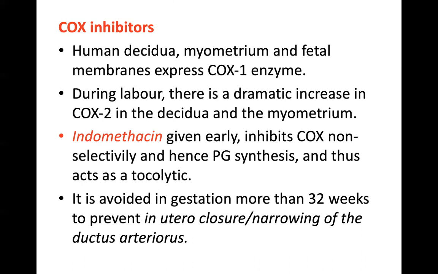The COX inhibitor indomethacin, if given orally, inhibits COX non-selectively and hence prostaglandin synthesis, and acts as a tocolytic. It is avoided in gestation of more than 32 weeks to prevent the closure or narrowing of the ductus arteriosus in the fetus.